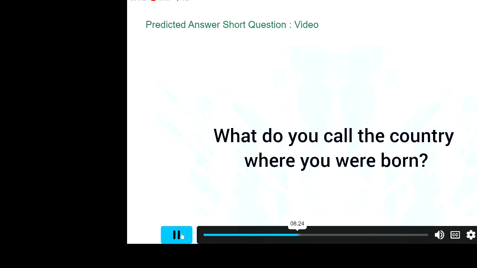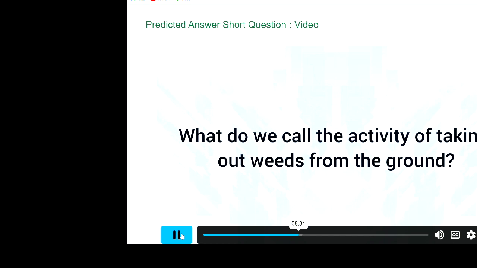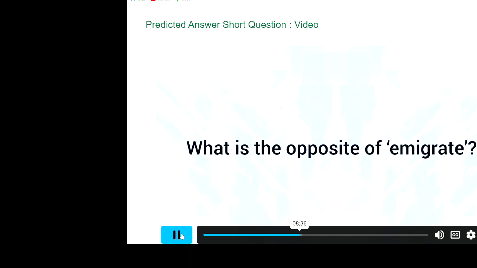Glass. What do you call the country where you were born? Motherland, homeland. What do we call the activity of taking out weeds from the ground? Weeding. What is the opposite of emigrate? Immigrate.